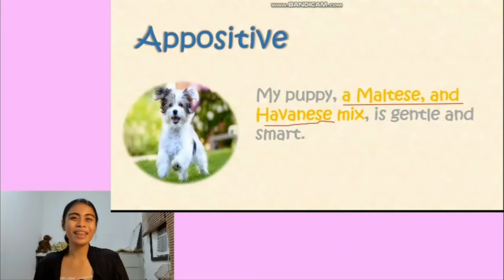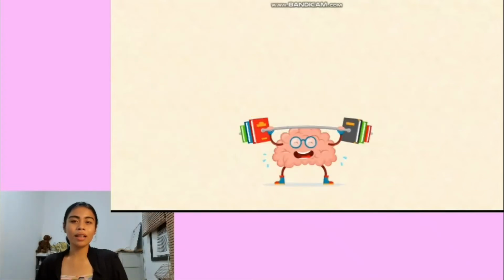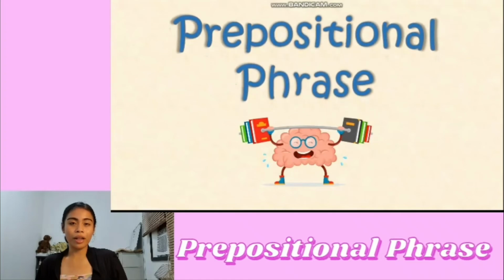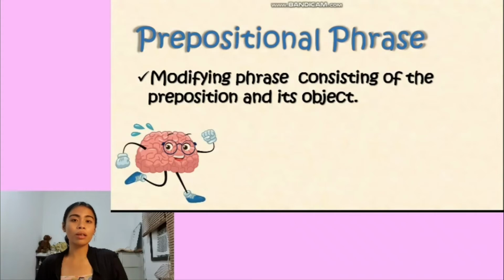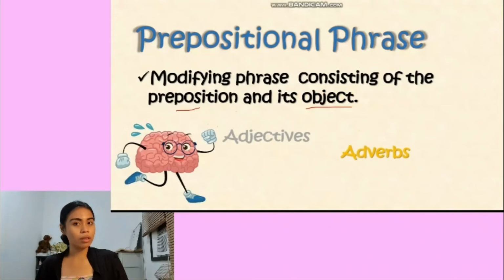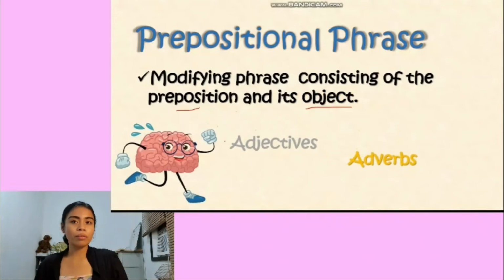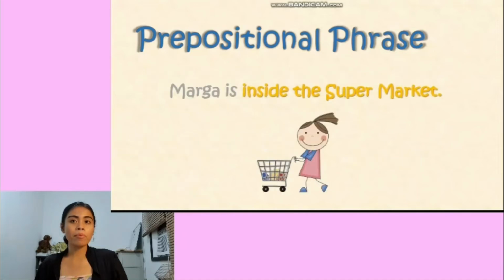So: my puppy, a Maltese and Havanese mix. Okay, don't give up. Let's go on to the prepositional phrase. It's a modifying phrase consisting of the preposition and its object. It may be used as an adjective or an adverb. For example: "Marga is inside the supermarket."